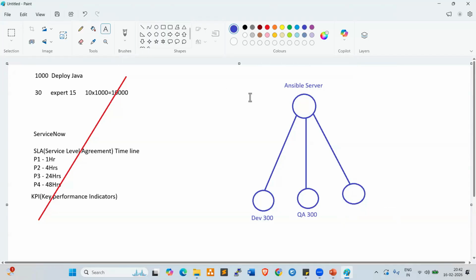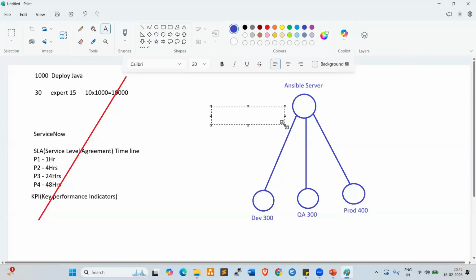How can we deploy? So the very first thing, we need to authenticate from Ansible to development, QA, and production servers. When we talk about authentication, here we use SSH authentication. Authentication is of two types, we discussed already: key-based authentication and user-based authentication. Currently we are using key-based only. While working on the Jenkins master-agent model in the Kubernetes project, I'll show you user-based authentication. Here we use key-based only, right?